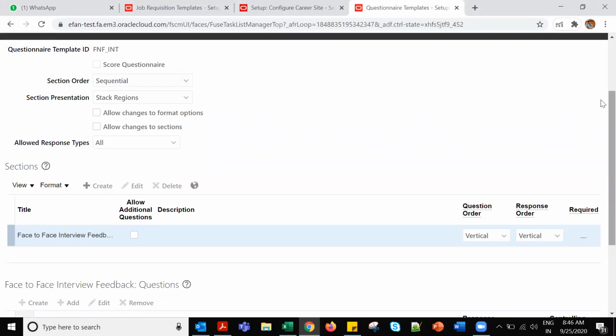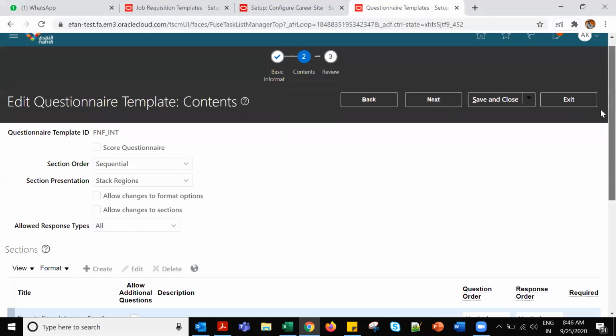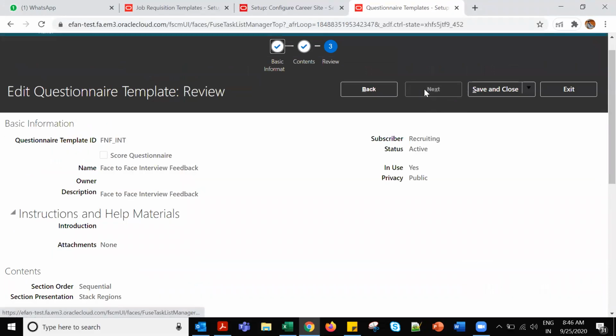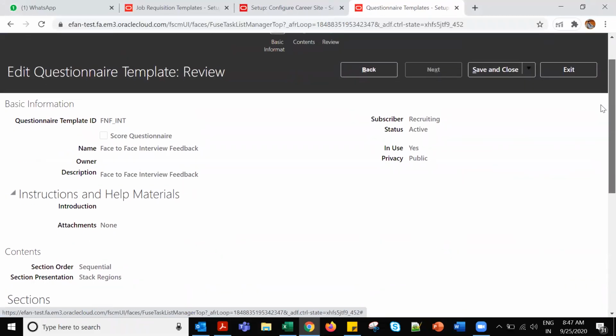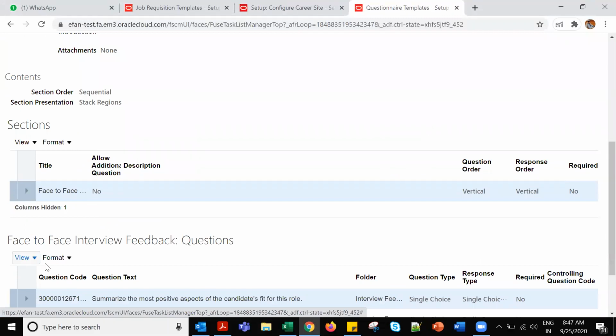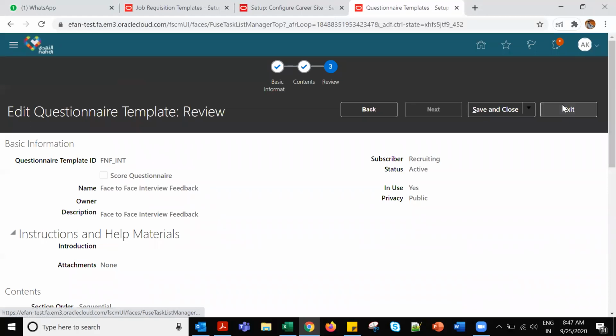Anyway, this is the edit questionnaire templates. You can see all this information here. Selection order, they can ask you questions on this also. I will simplify the things for you. Remember, in a questionnaire template, you have to put the contents, sections, and you have these questions here. I will create a fresh one for you. You will get an idea.